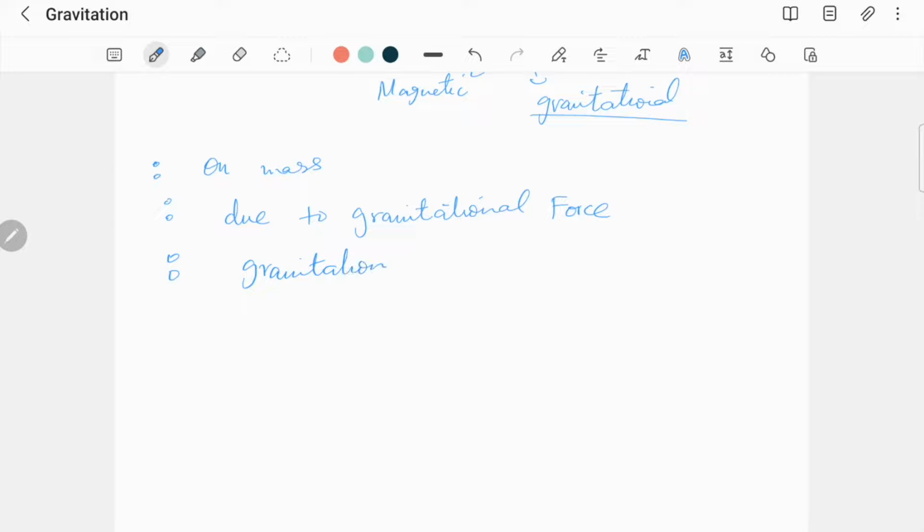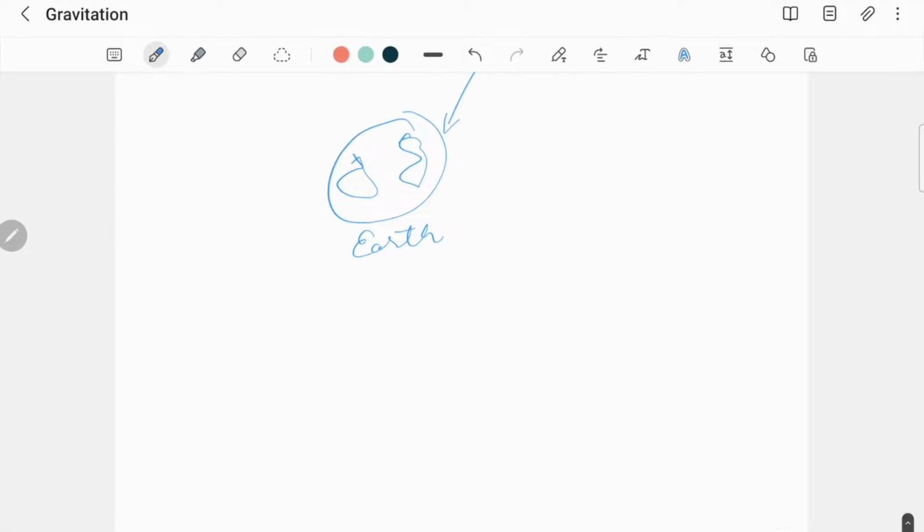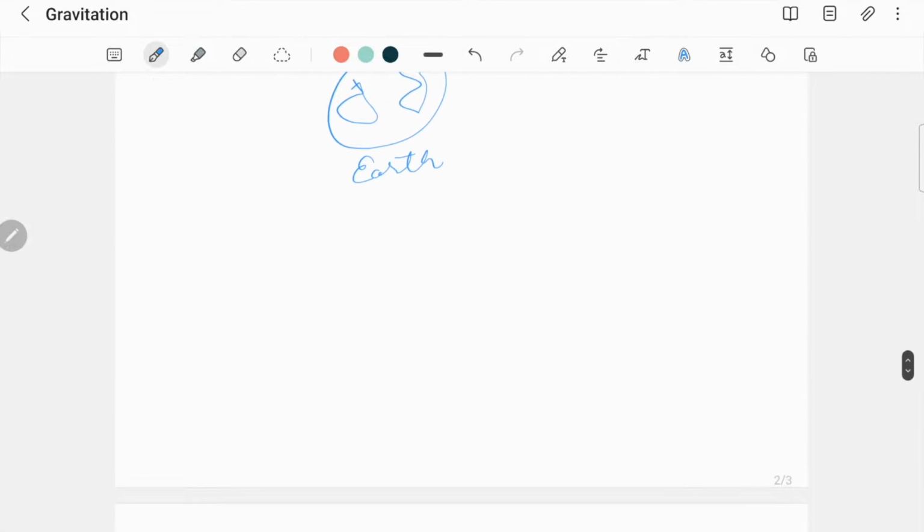Now the Earth we also consider a mass, because obviously matter is packed inside it too. So one of the masses is, let's say, an apple, and the other mass between which this force exists is our Earth. So this is what a gravitational field is, and this is how this force is exerted between two objects.